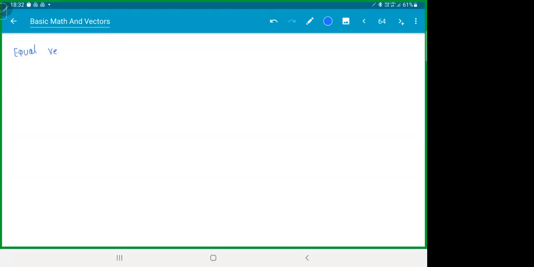We have something called equal vectors. This is nothing but two vectors of the same magnitude and direction. And then we have the zero vector.